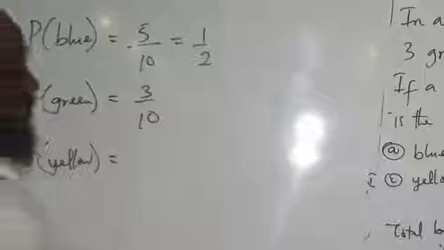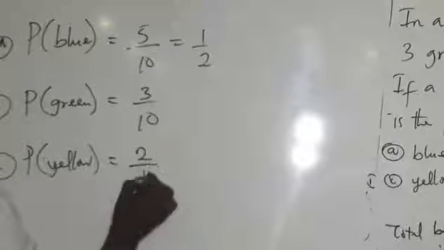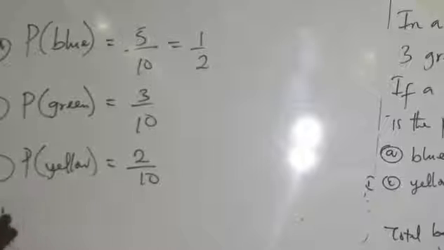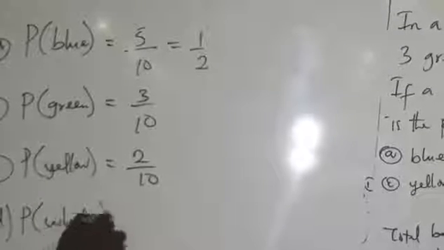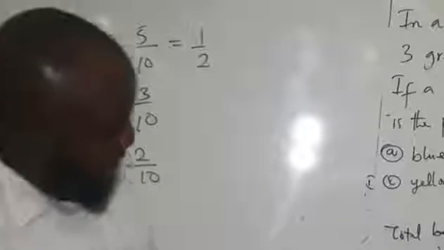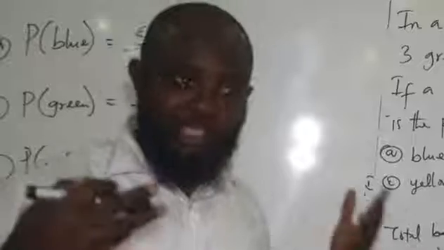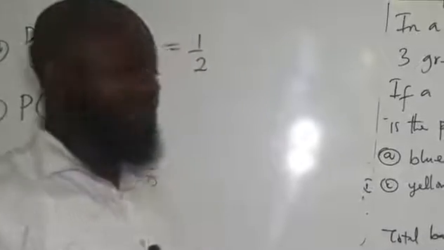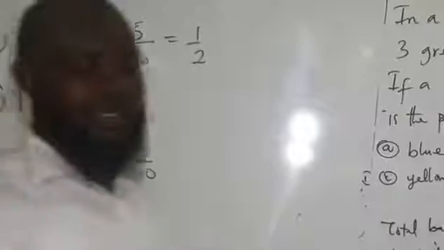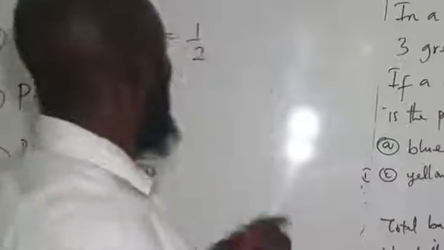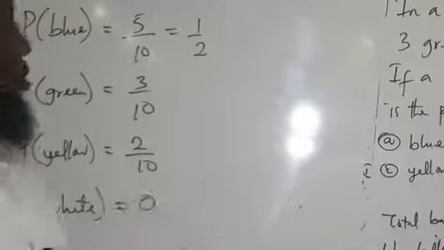How many yellow balls do we have there? We have 2 yellow balls, out of 10. Then the last one, probability of white. Do we have white balls here? We don't have, so this is impossible. That means its probability is 0. You need to put it over 10. 0. That is what we call probability. That's how to calculate the probability of an event.